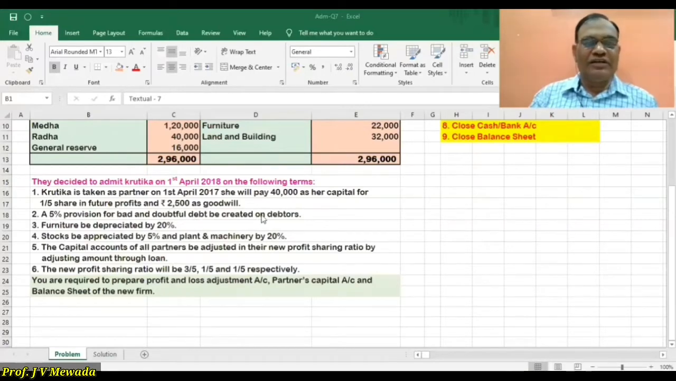5% provision for doubtful debt, so RDD is to be credited at 5%. Furniture is to be depreciated by 20%, stock appreciated by 5%, and plant and machinery by 20%.